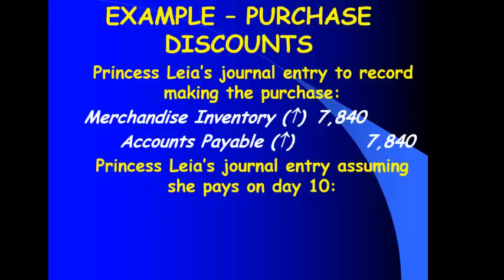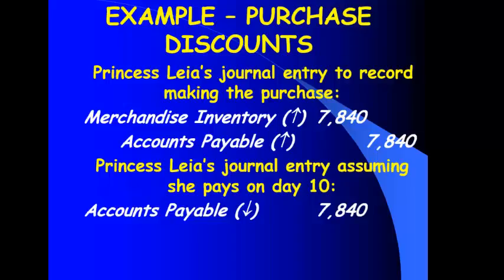What do I have less of? What's one thing? I have less cash, which is an asset and it goes down with a credit. What else do I have less of? Less accounts payable. My debt has gone down and liabilities go down with a debit. So we will debit accounts payable to make the liability go down. We will credit cash to make the asset go down.